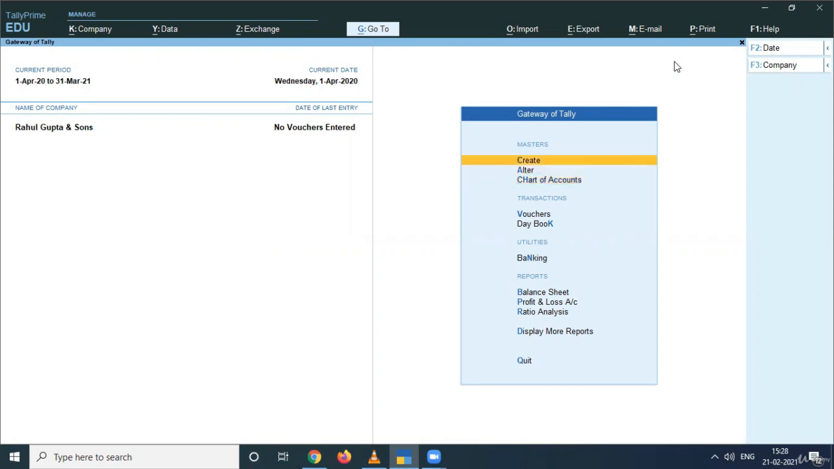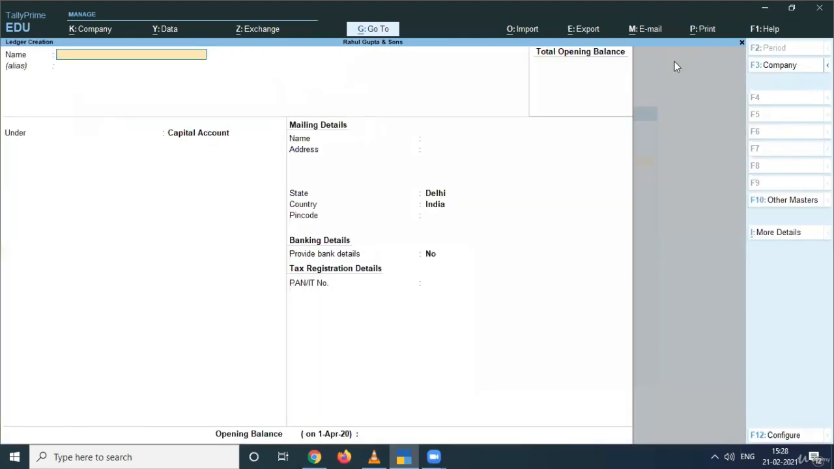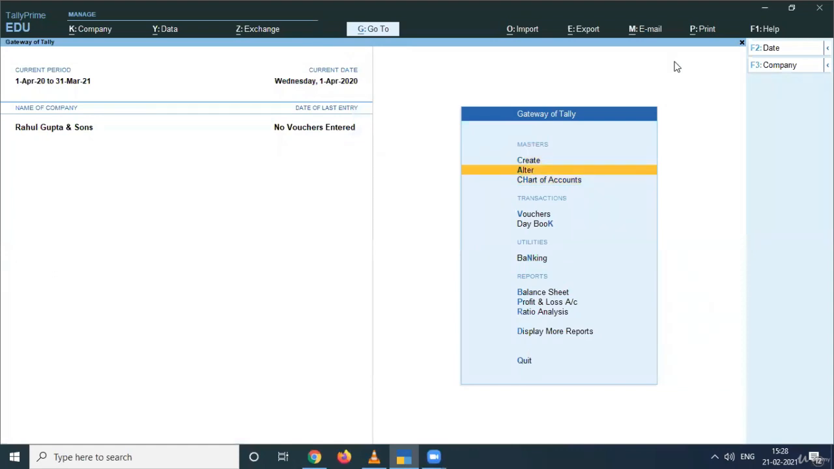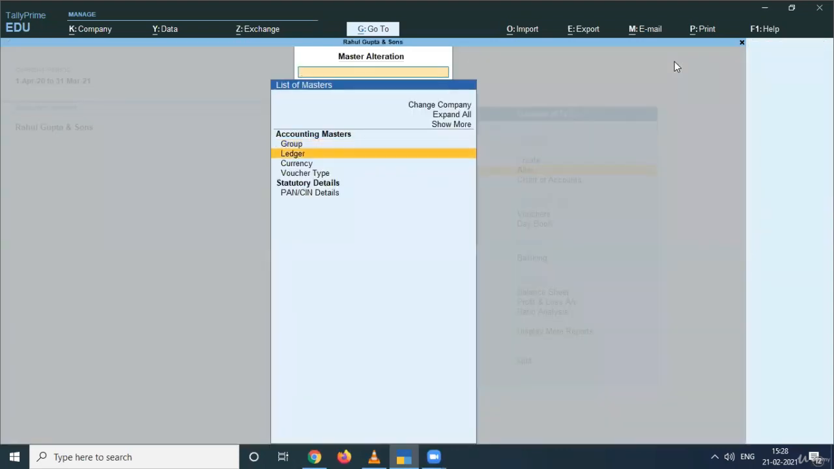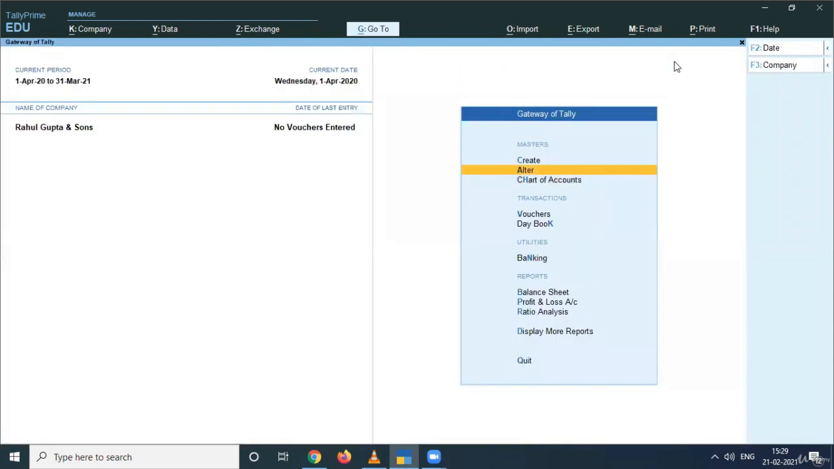Now, if I talk about how to create a ledger or group, you simply know the meaning of create. You can go to create, select ledger here, and you can create the ledger. And the second option that I was talking about is the alter key. Go to the alter key, and here you can select ledger, and the pre-created ledgers are in front of your screen. If you want to create a ledger directly from here, you can go to create by pressing the upward key, press enter, and you can create a ledger of your choice. So these are the two options that you can use to create any new ledger or group.